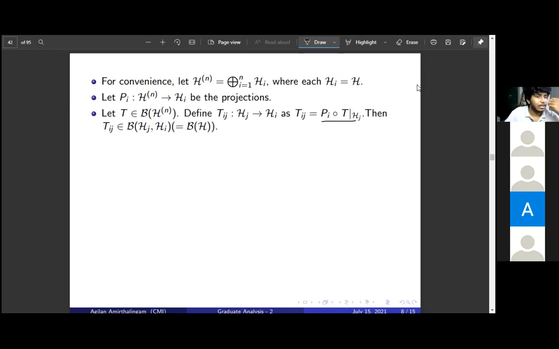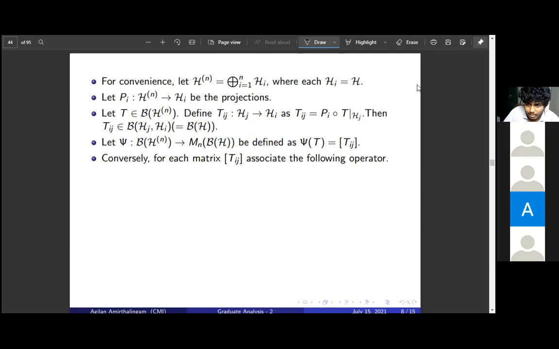Since Hj and Hi are all H, Tij belongs to B of H. Now I give a map from B of H power n to Mn of B of H, defined to be the matrix of Tij. The matrix of T is just the matrix whose ijth entry is Tij.